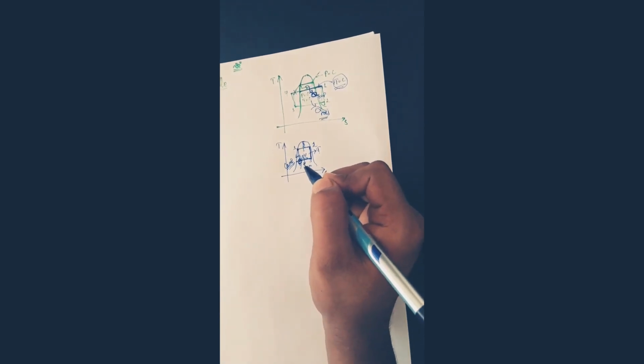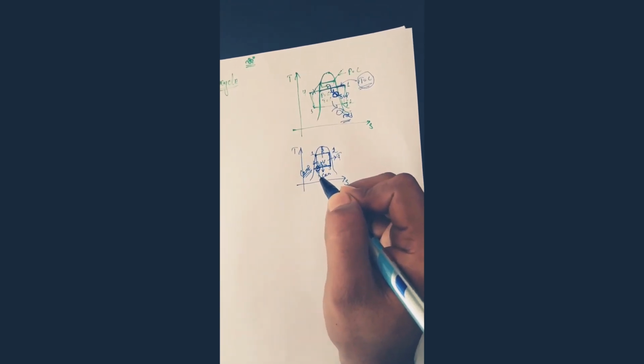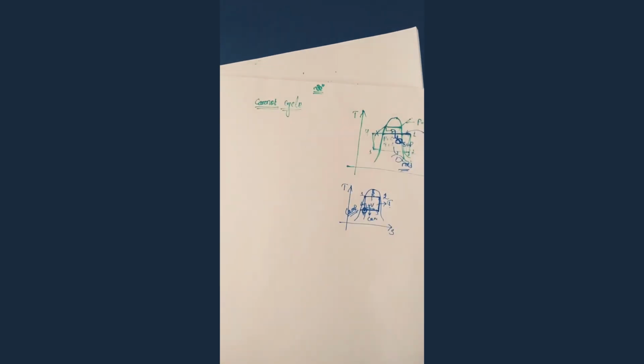From taking this failure only, we are getting the Rankine cycle. How?